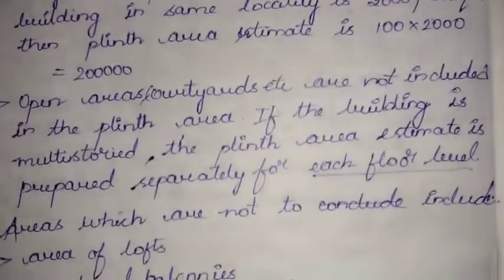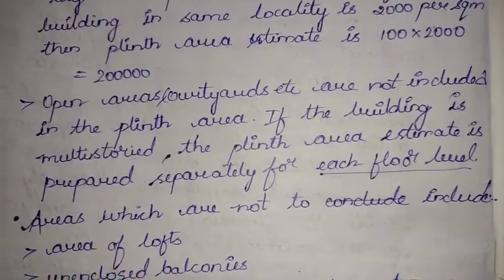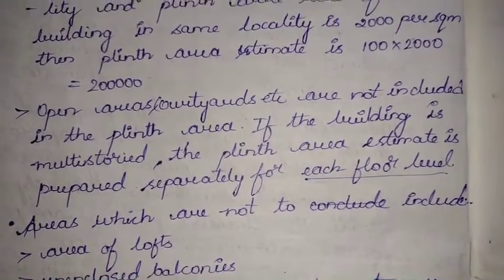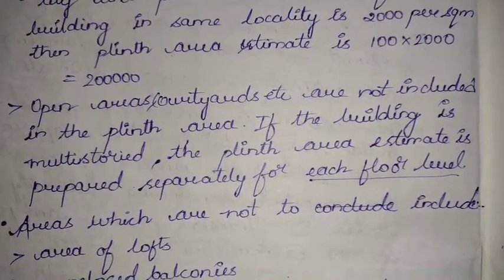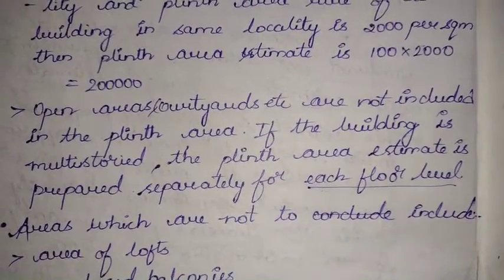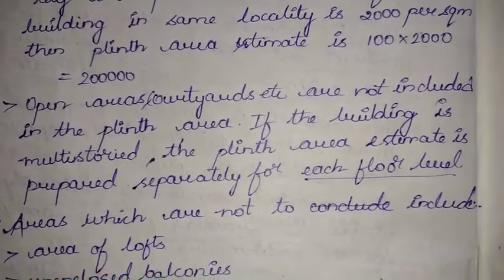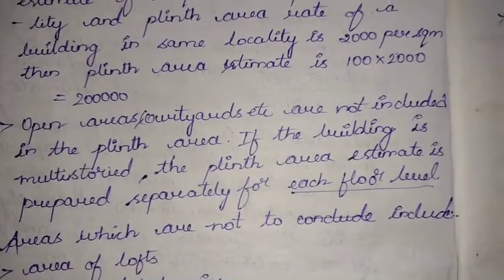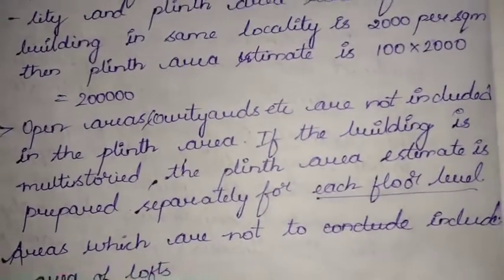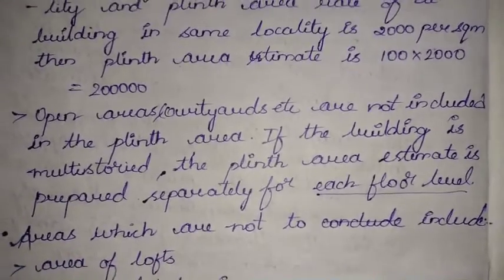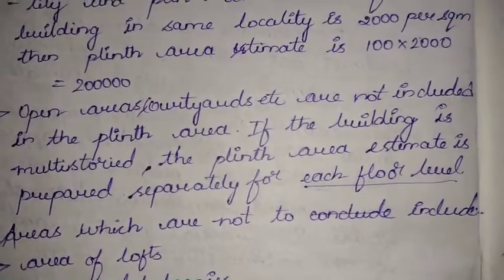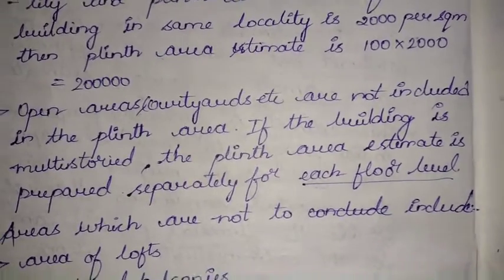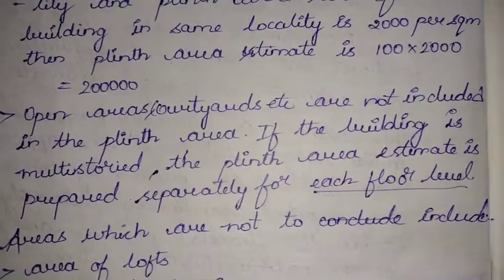But open areas, courtyards are not included in the plinth area. If the building is multi-storied, the plinth area estimate is prepared separately for each floor level. Whenever we are talking about multi-storied buildings, that is more than G plus 1, we have second story, third story, we will be evaluating the plinth area estimate for each story separately, okay.